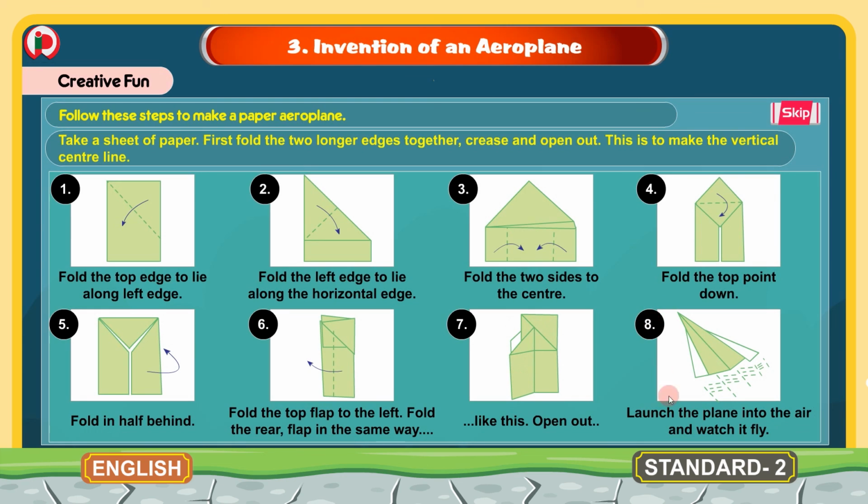In the 8th step, launch the plane into the air and watch it fly. Then the paper aeroplane is ready. You can launch the plane into the air and then watch it fly. This is about the creative fun in lesson Invention of an Aeroplane. And with this section, we complete the workbook part for invention of an aeroplane.